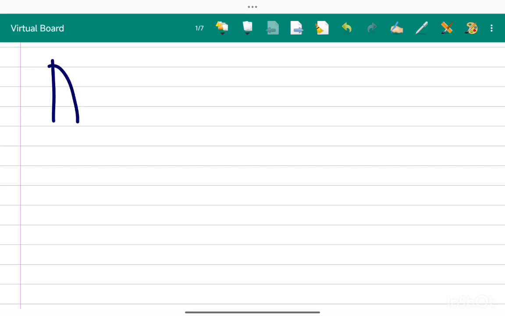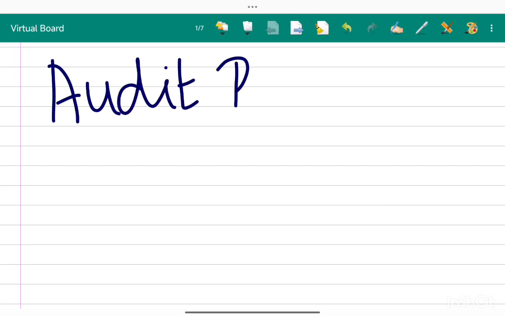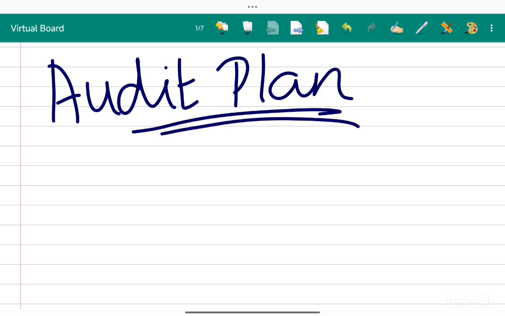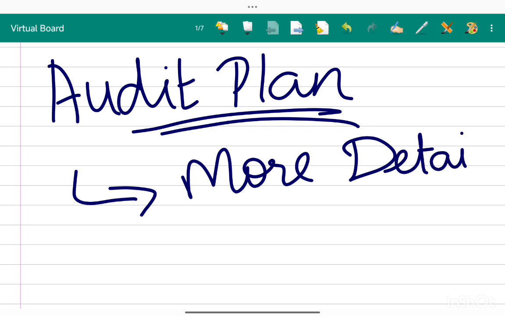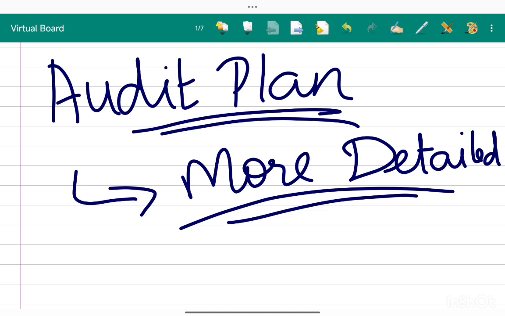Let us see about audit plan. The question will be like, what is the description of audit plan, development of audit plan, what do you mean by audit plan? So for these questions we can write these points. Audit plan is more detailed compared to overall audit strategy, and it is prepared after the audit strategy. So it is more detailed.